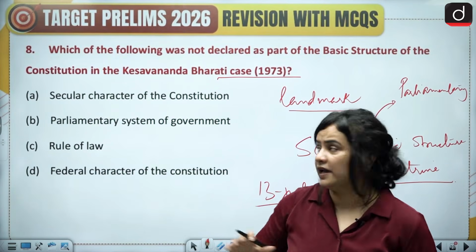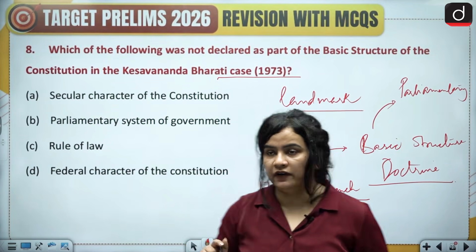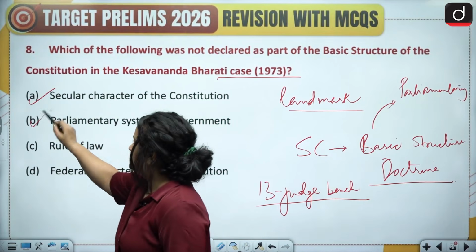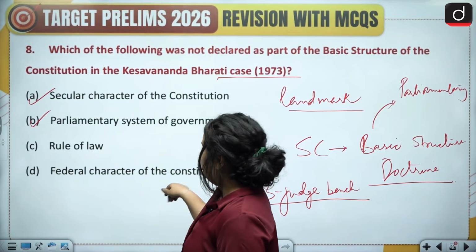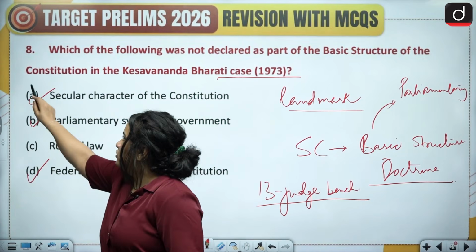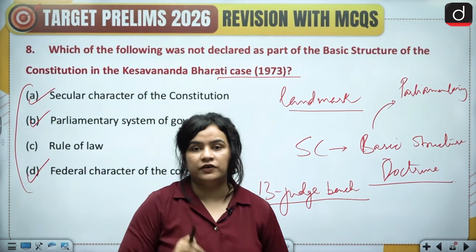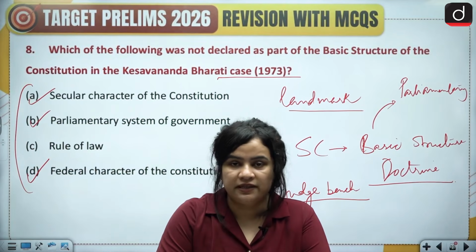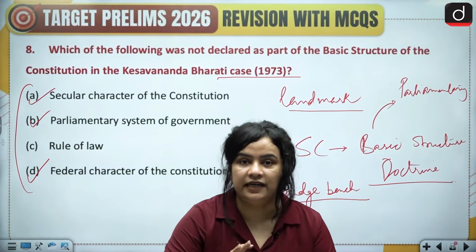That is the whole idea behind the basic structure. So here, the secular character, the parliamentary system, and the federal character of the Constitution were all listed as basic features by the Supreme Court in the Kesavananda Bharati case.